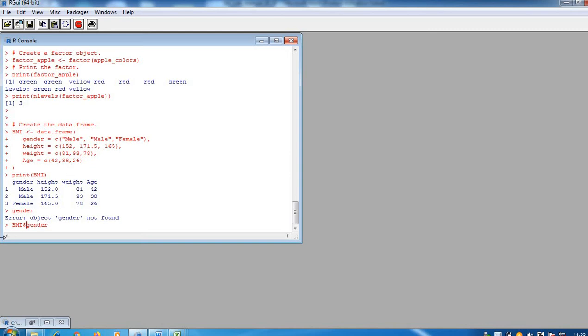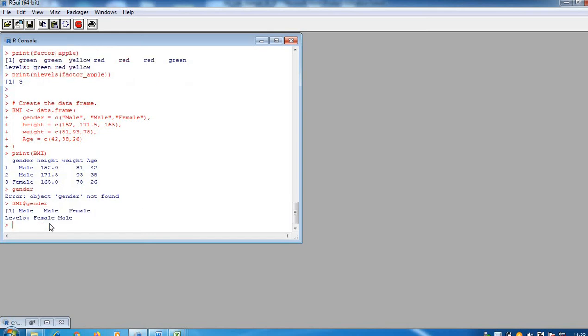So with this, what am I trying to do? I am trying to access or print the gender column belonging to BMI. I will try whether it gives you output. Yes, see, it is giving you output male, male, female, and it is also factorizing it, giving you the labels as female and male. Why is male and female not written, only female and male? Because these labels are arranged in ascending order. If it is character, F comes earlier than M, so it is written female, male. If it is numeric, accordingly it will be displayed.